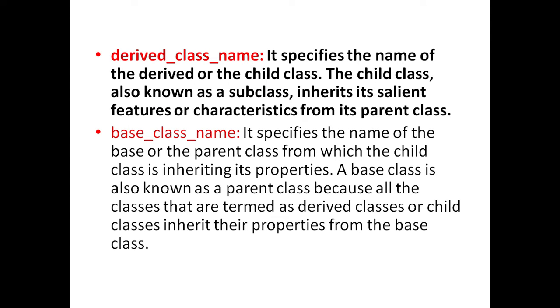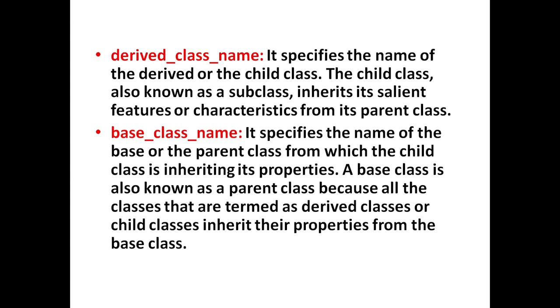Here derived class name specifies the name of the derived or child class. The child class, also known as subclass, inherits its salient features or characteristics from its parent class. There can be one or more derived classes that inherit some base class, depending on the type of inheritance performed.